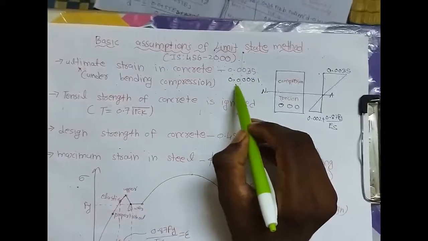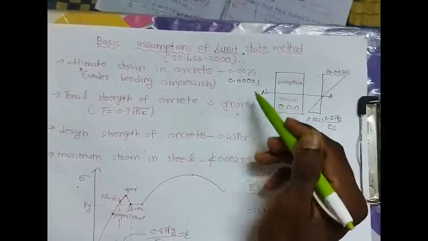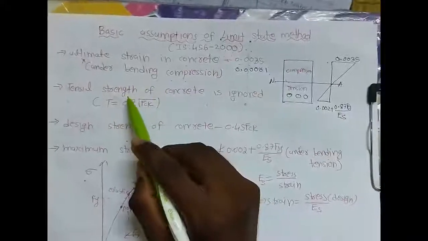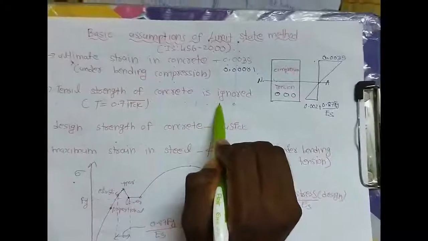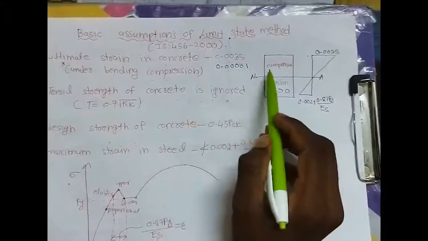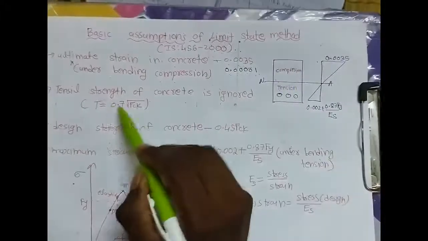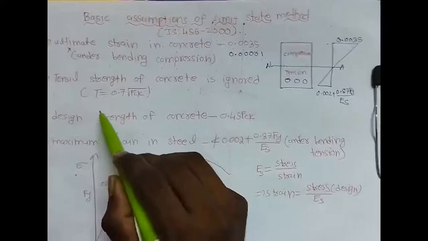If we increase it by 0.0001 also, the concrete will fail in compression. So then the second assumption is tensile strength of concrete is ignored. According to the code, the tensile strength of concrete is ignored. That is 0.7 fck.